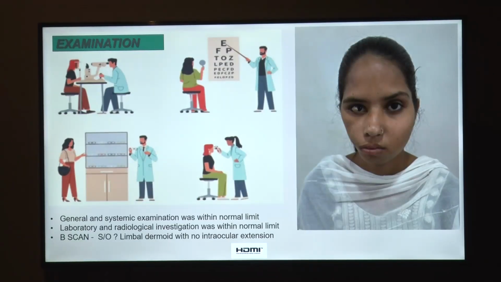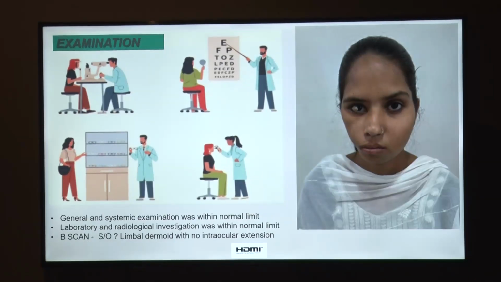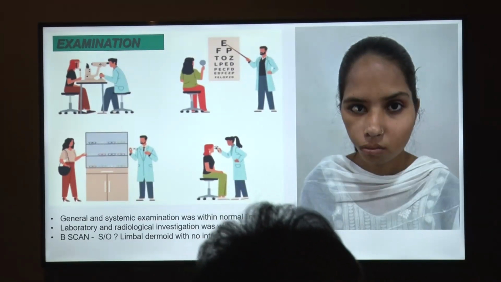Examination was done. General and systemic examination was found to be within normal limits. Laboratory and radiological investigations were found to be within normal limits. B scan was suggestive of query limbal dermoid with no intraocular extension.